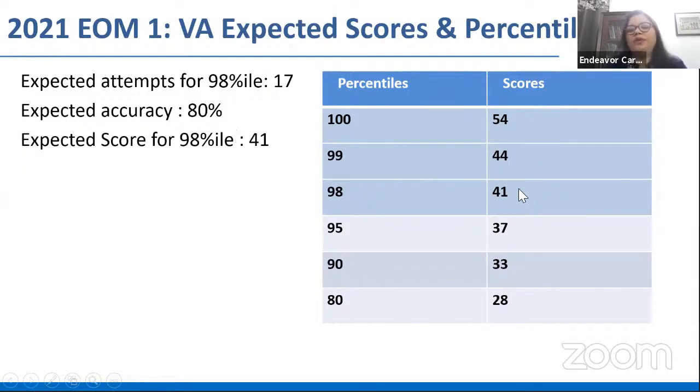which means we are looking at a score of about 41 for a 98 percentile. A score of 44 would fetch you a 99 percentile. A score of 54 plus would be your 100 percentile. A score of 37 is a 95 percentile. A score of 33 is a 90 percentile. And a score of 28 is an 80 percentile.